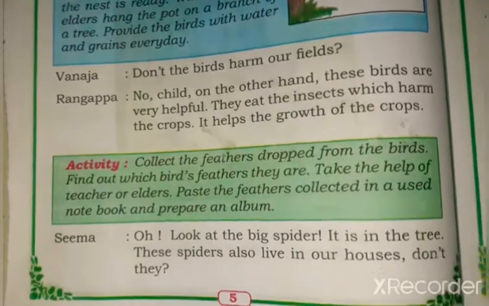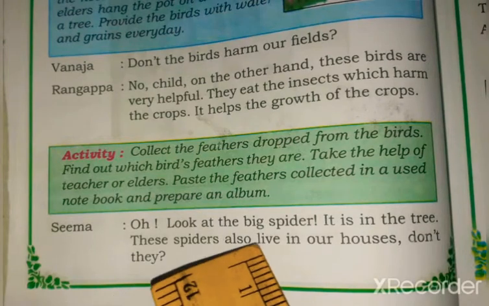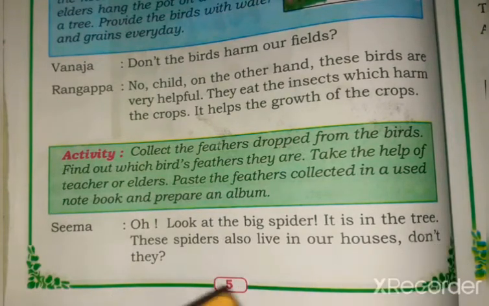Yes. Next, Seema. Oh, look at the big spider. It is in the tree. These spiders also live in our house, don't they? So here Seema is asking, look at the spider. It is on the tree. You have seen the spider, isn't it? It builds a web. These spiders live in our house, don't they? Yes, it builds a web.